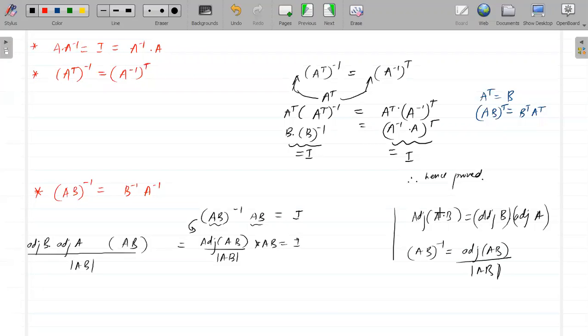Or another way, you can write the determinant divided by AB determinant. So this is B into determinant of A.